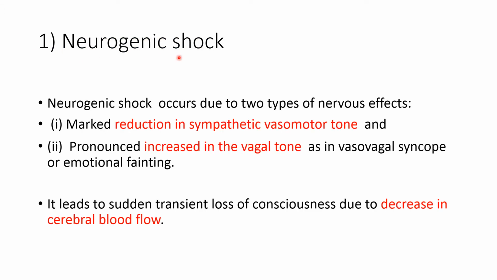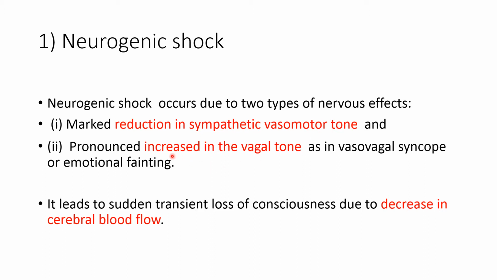Neurogenic shock. Neurogenic shock occurs because of two types of neural reflexes. First is the reduction in the sympathetic vasomotor tone. Sympathetic vasomotor tone is the tonic discharge from the vasomotor areas. Vasomotor areas regulate vasoconstrictor tone in the vessels. So whenever sympathetic vasomotor tone decreases, it leads to relative dilatation of the vessels, and the dilated vessels accommodate more blood, which decreases the venous return as well as the cardiac output.